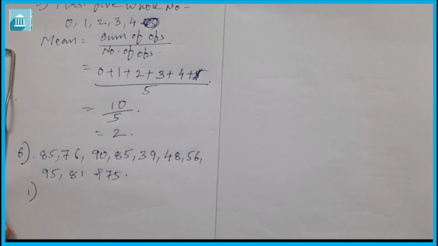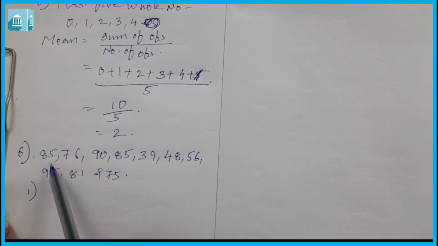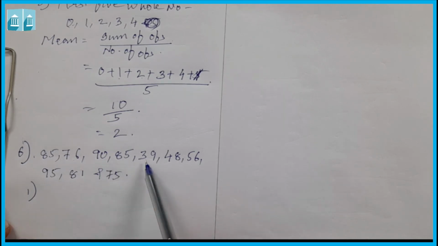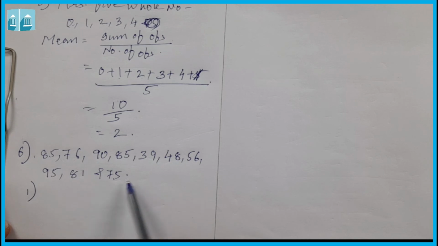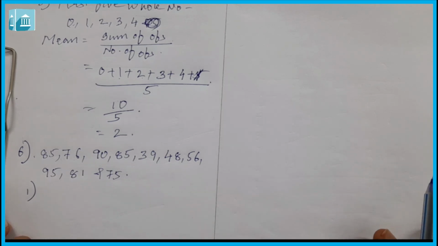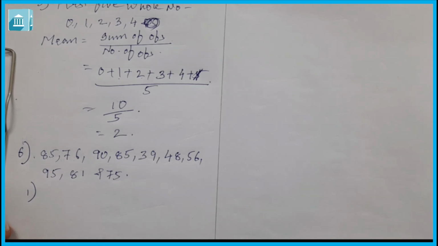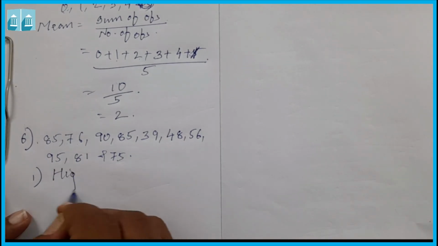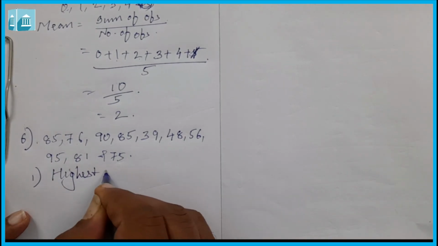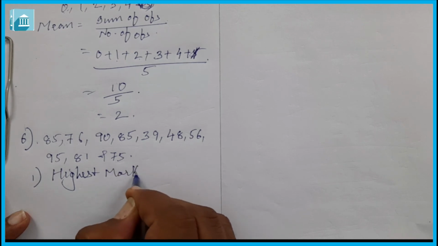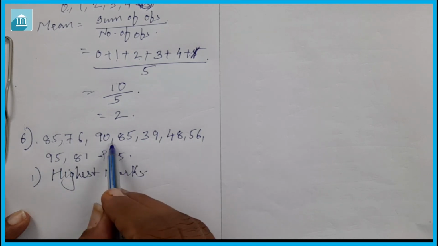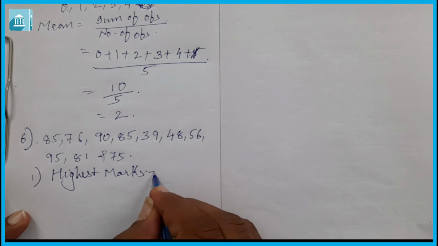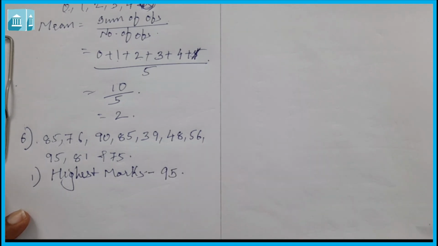First we have to find out the total number of students: 1, 2, 3, 4, 5, 6, 7, 8, 9 and 10. So 10 students are there. Now we have to find the highest and the lowest marks obtained. Looking at the highest marks, 90 and 95, the highest mark is 95.